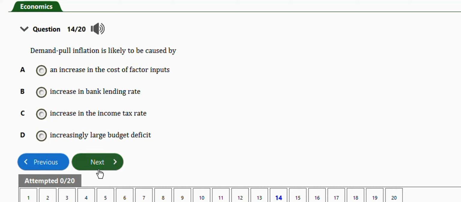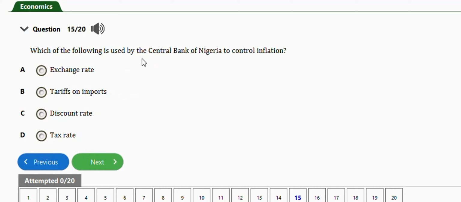Next question is this one. It says which of the following is used by the Central Bank of Nigeria to control inflation? We have exchange rates, tariffs on imports, discount rates, and tax rates. The right answer is option C, which is discount rates.